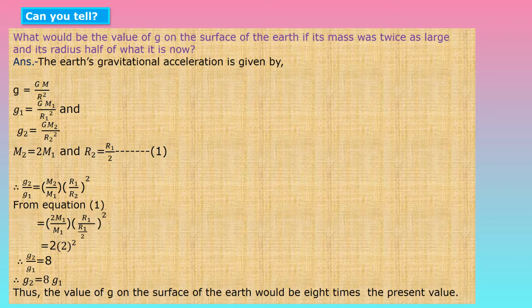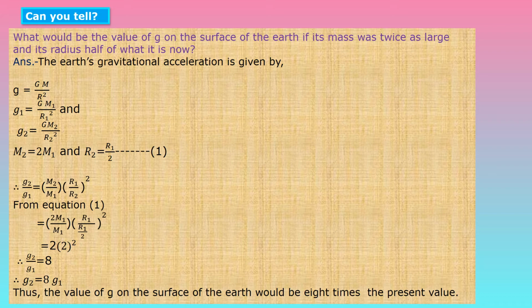So by knowing this, we have to compare both the g1 and g2 values. Therefore g2 upon g1 is equal to m2 upon m1 into (r1 upon r2) bracket square. From equation 1 we can put the values of m2 and r2.